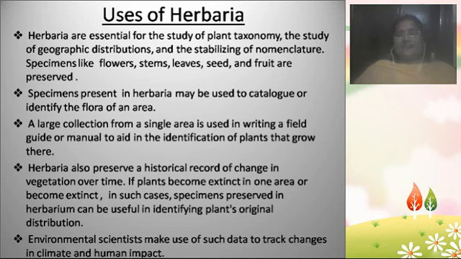Every detail: the plant belongs to which class, which order, which family, based on which characters the plant is classified, and how the plant is named. So everything about the nomenclature, classification, characters, and distribution of the plant, and more details about the flowers, stems, leaves, seeds and fruits of the plant, everything we will get to know from the herbaria.